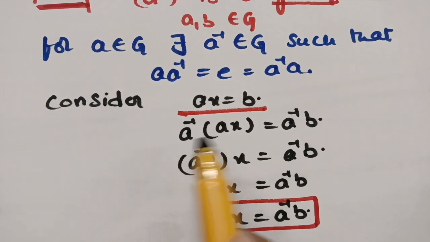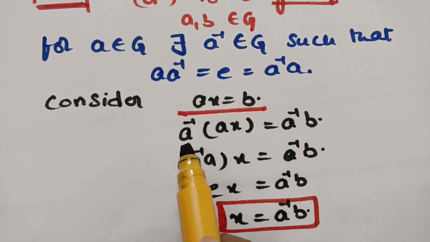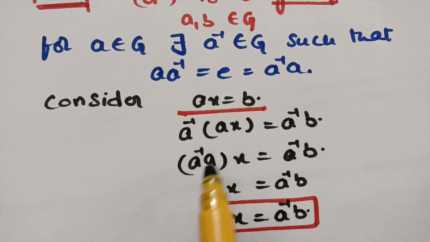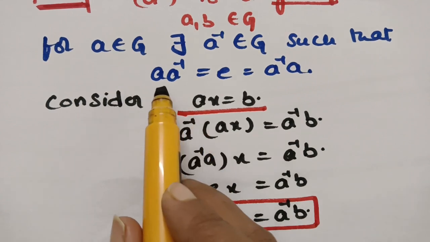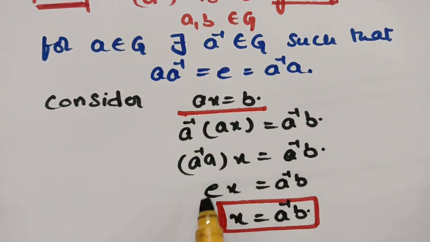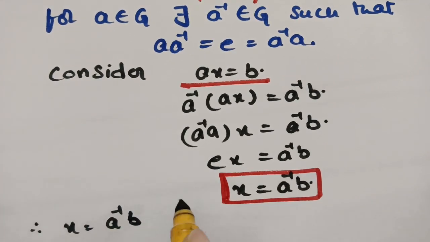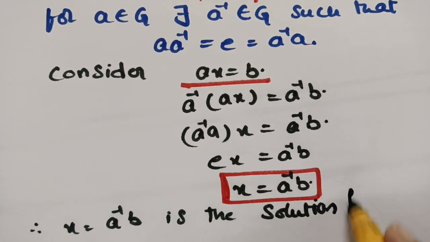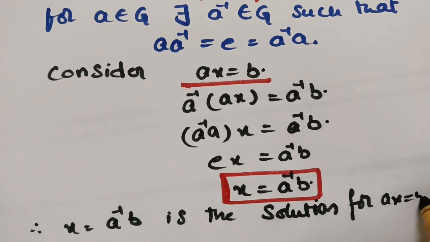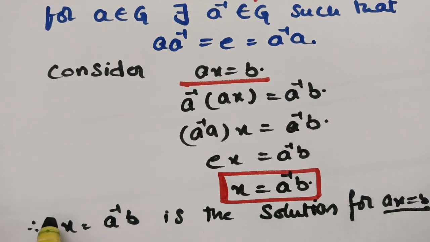See here what I have taken. I have multiplied a inverse from the LHS side. And next, according to the associative law, it can be written as a inverse into a into x is equal to a inverse into b. According to the inverse property, a inverse into a is equal to the identity element. According to the identity law, we have e into x is equal to x, and therefore we say that x is equal to a inverse b is the solution for ax = b. Clear? And now we have to show that it is unique.